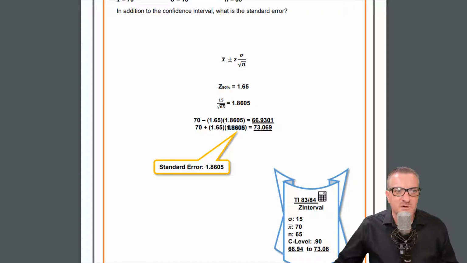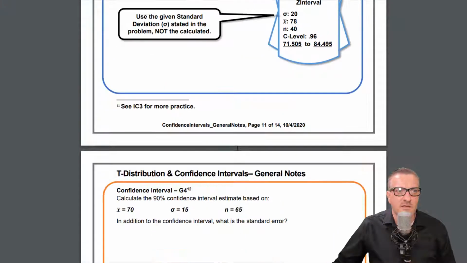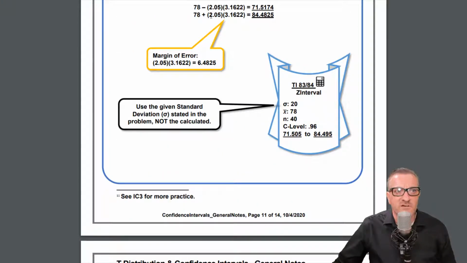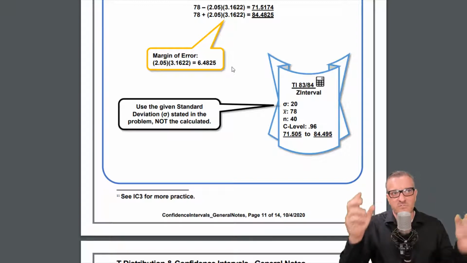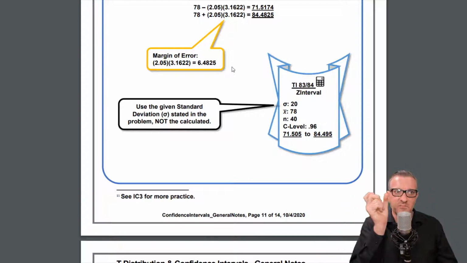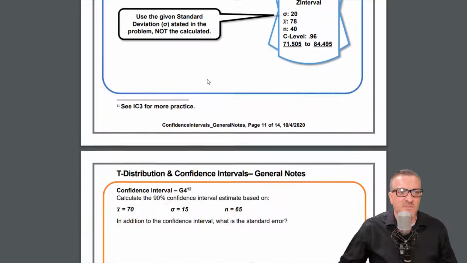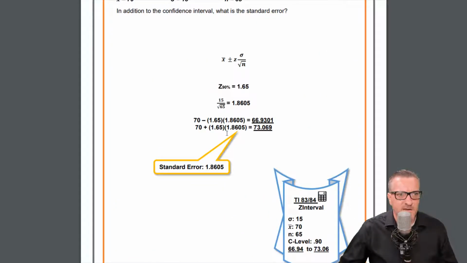The standard error is this part. Remember, standard error is just that. The margin of error is that part. Right? The margin of error is that part. The actual confidence interval is the whole thing, the high and the low, both of these. So confidence interval, the whole thing: low number, high number. Margin of error, just the part that goes above and below the mean, just that segment. And then the standard error, just that part. Okay.